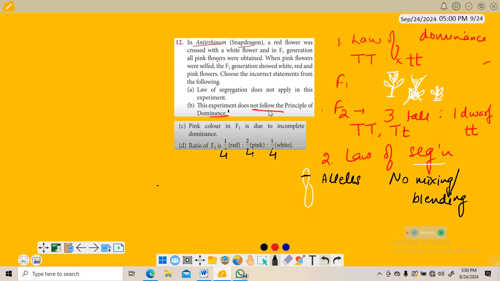Okay, so here it does not follow the principle of dominance since we are talking about incomplete dominance. So this is true. Pink color in F1 is due to incomplete dominance, that's true. Now because red and white are together making pink. Now coming to the ratios.